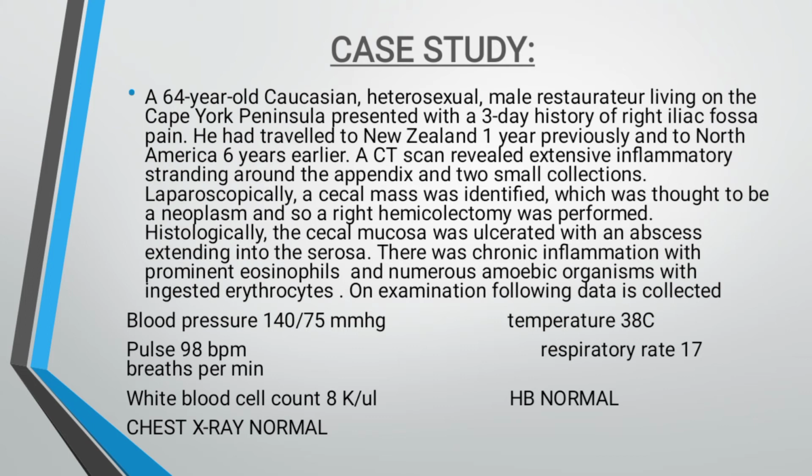A CT scan revealed extensive inflammatory stranding around the appendix and 2 small collections. Laparoscopically, a cecal mass was identified, which was thought to be a neoplasm, and so a right hemicolectomy was performed. Histologically, the cecal mucosa was ulcerated with an abscess extending into the serosa. There was chronic inflammation with prominent eosinophils and numerous amoebic organisms with ingested erythrocytes.